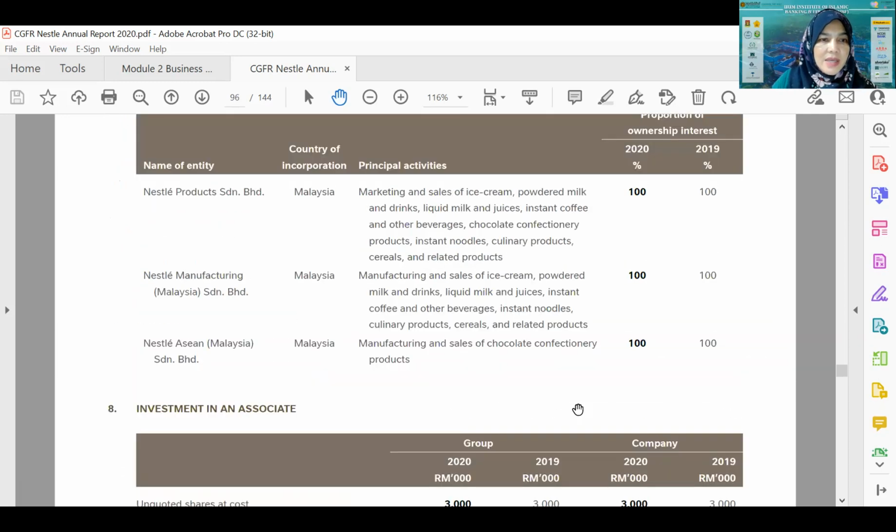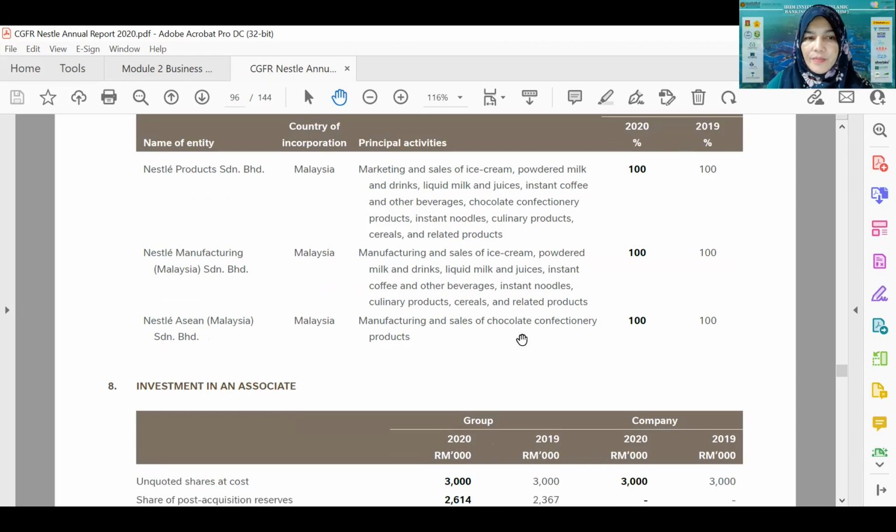For the subsidiary, the activity is Nestle product, the activity is marketing and sales. This one, manufacturing, it is the one doing manufacturing. So meaning that for Nestle, they have 2 subsidiary. One is the one doing manufacturing, another one is doing marketing. And then this one, it is doing the manufacturing and sale of chocolate confectionery products. So all the chocolates is under Nestle ASEAN Sdn Bhd. Okay, so those are about subsidiary.